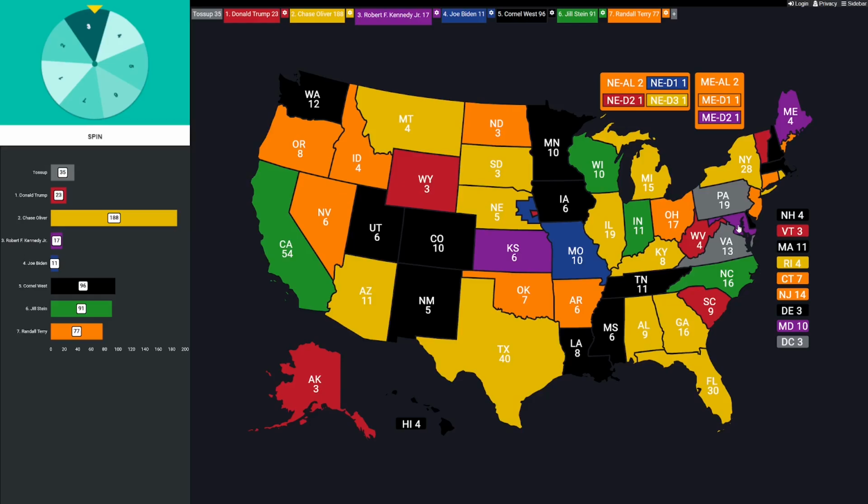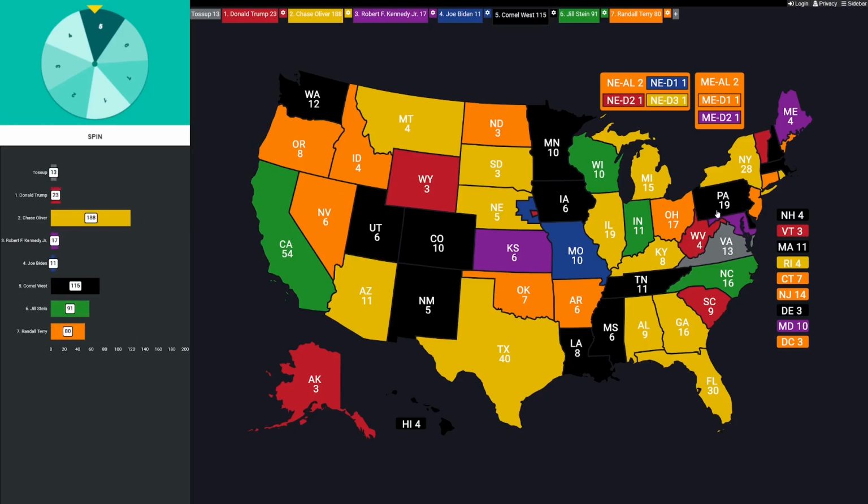Still time left. Let's do DC. 3 electoral votes. Here comes the spin. That's going to go back to Randall Terry. He snags the capital, DC. Next, we've got Pennsylvania, 19 votes. Biden has to put up a 4 on one of these 2 spins. Let's do the Keystone State. Here it is. Is it a 4? No, it's a 5. We've seen that a number of times. Cornell West is going over 100.